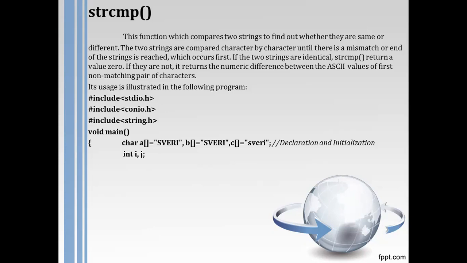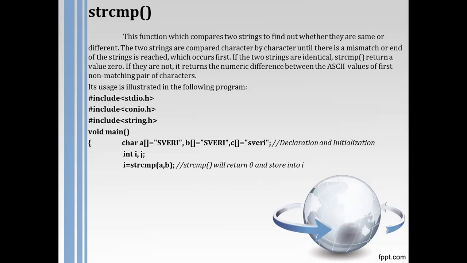These are the declaration and initialization of three character arrays. As you know, the string compare function returns some integer value, so I have initialized two variables i and j of data type integer. Next I have written i is equal to strcmp, string compare, in brackets a comma b.